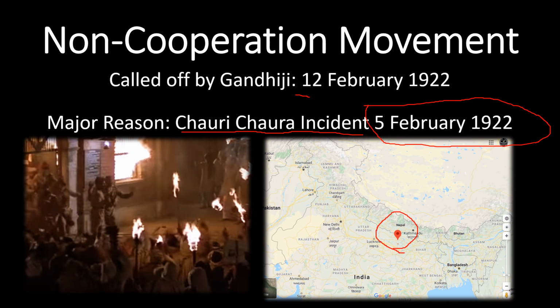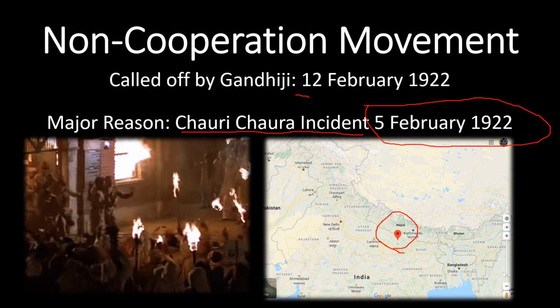Now the policemen realized they could not fight all these protesters, so they ran away and locked themselves inside the police station. But by now the protesters, the participants of the non-cooperation movement, had lost their temper. They were completely angry and started stone pelting on the police station.